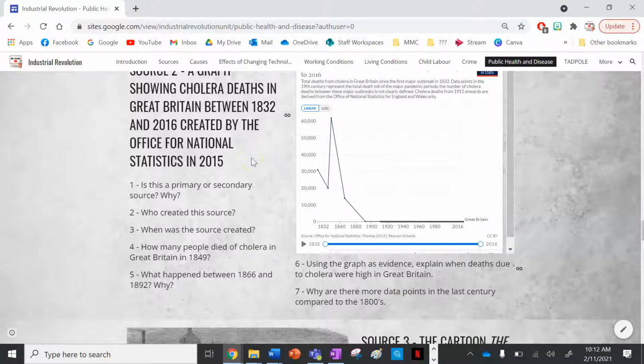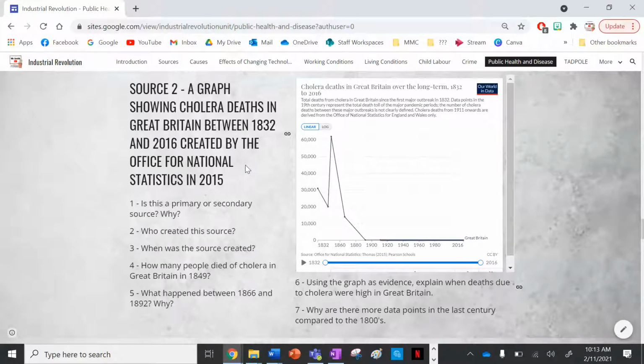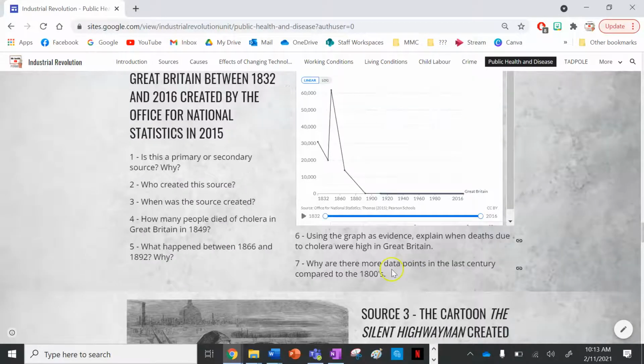So people lived in really poor housing with no running water, so no kind of sanitation to help them get rid of their waste. So it was in the streets and it was in the rivers.